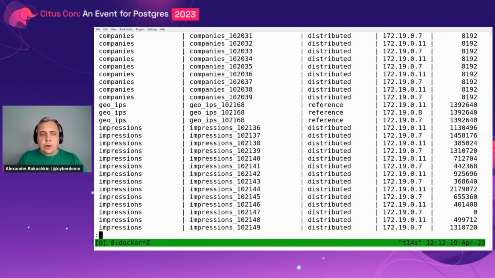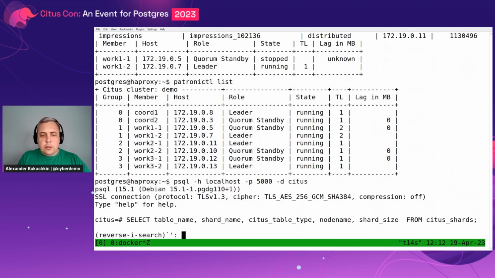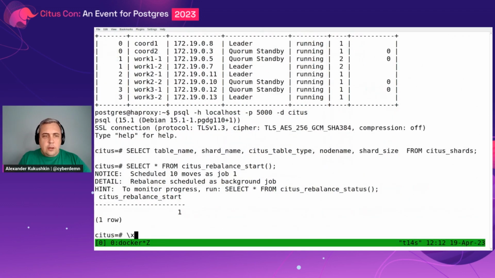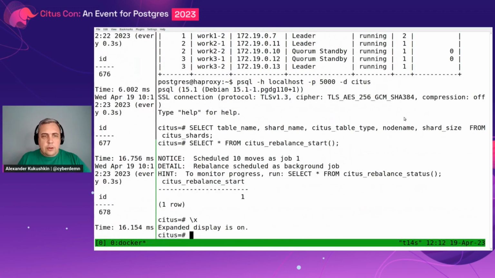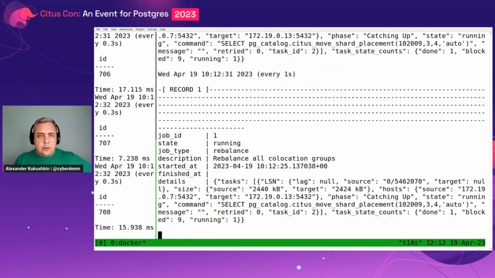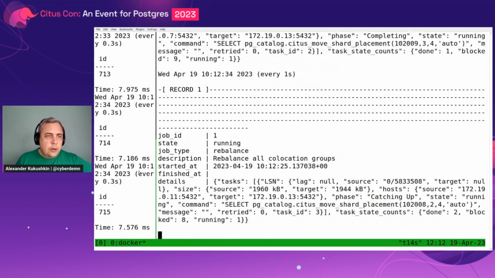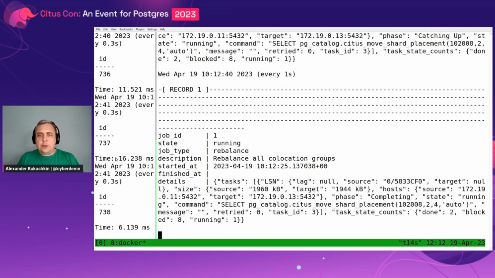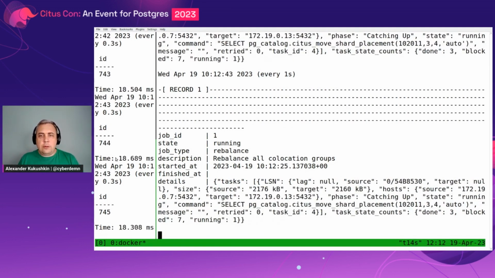After adding a new worker node, we want to rebalance existing data. For that, we will use the Citus rebalance start UDF. We also can check the progress of rebalancing, and it's quite a neat feature. At the same time, we will see on the left side of the screen that transactions are still running while data is being moved between different workers.